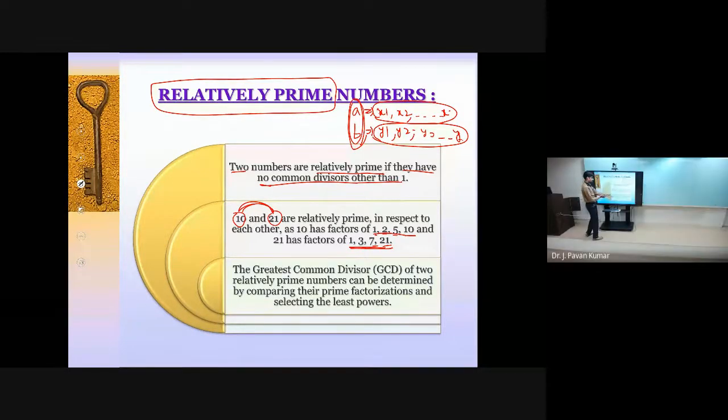Next, GCD. Anyway, GCD we have covered again in several ways. GCD of two relatively prime numbers can be determined by comparing their prime factorization and selecting the least powers. Two relatively prime numbers we are having, how we can find out the GCD? Just by comparing their prime factorization and selecting the least powers. What will be the GCD of two relatively prime numbers?